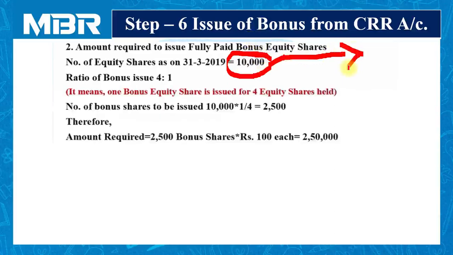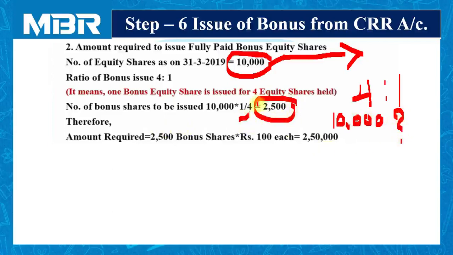As per the information, we have to issue the bonus in the ratio of 4:1. It means one bonus equity share is offered for 4 equity shares held. Simply, it is a cross multiplication. If you are the owner of 4 shares, the company will offer you one bonus. So, on 10,000 equity shares available with the company, how many bonus shares are offered? If you simply put cross multiplication, you can easily find the number of bonus shares issued by the company.